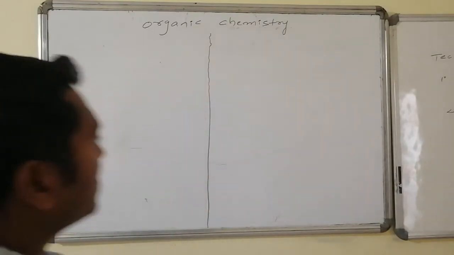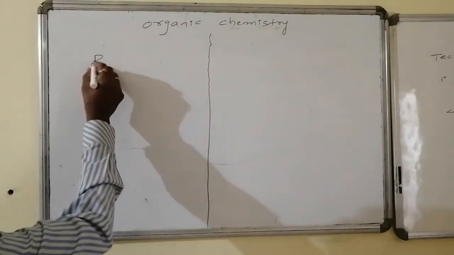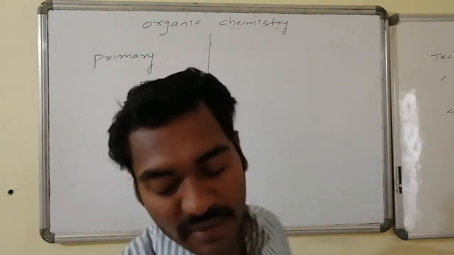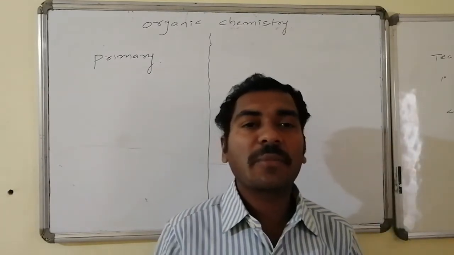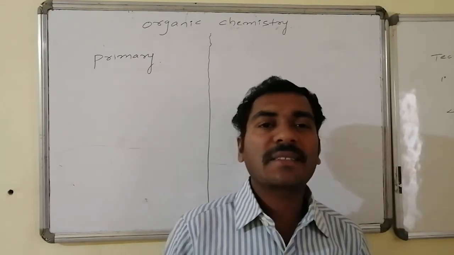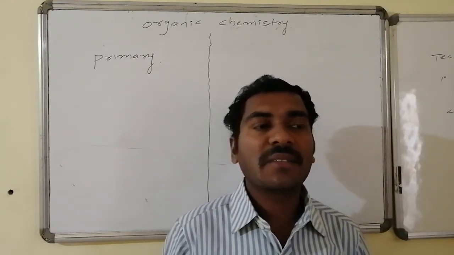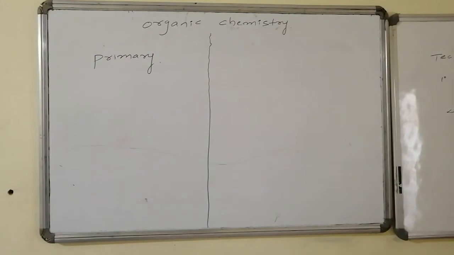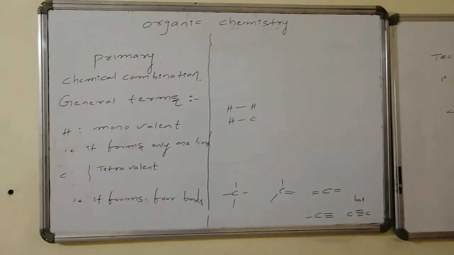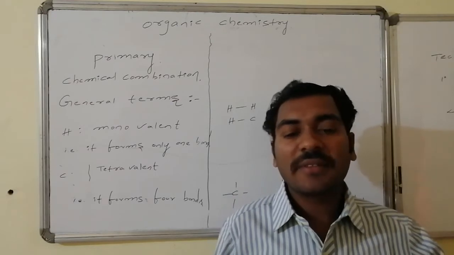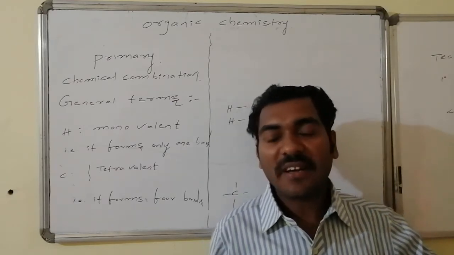Let us see hydrogen. In primary chemical combination of organic compounds, chemical combination of carbon and hydrogens are compulsory, and carbon combines with the carbon also. Now let us discuss the different varieties of carbons as well as the hydrogens present in organic molecules. As we know, in organic chemistry the primary chemical combination includes the chemical combination of carbon with carbon, carbon with hydrogen.